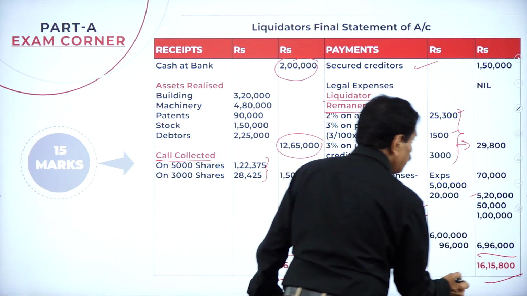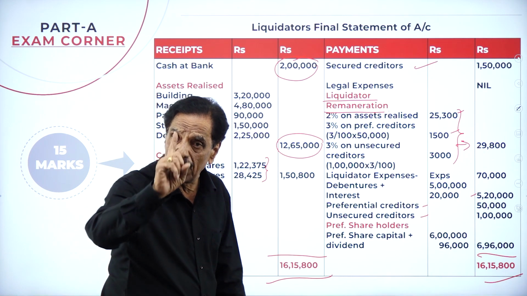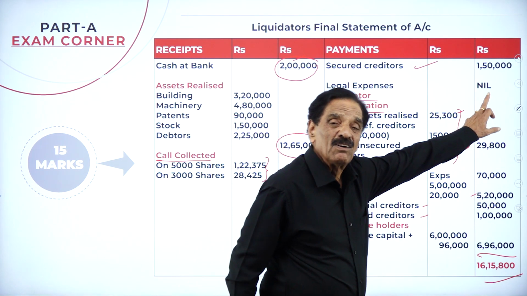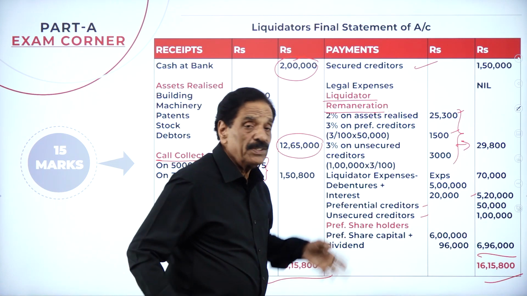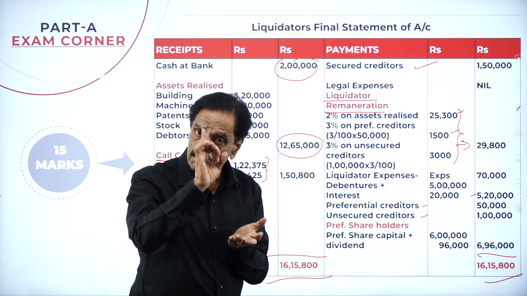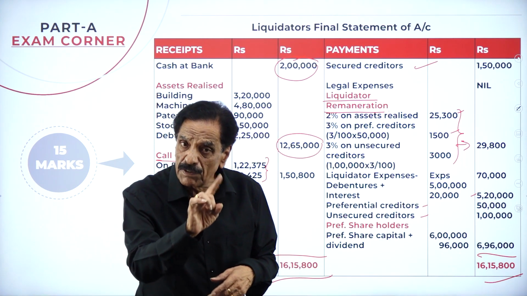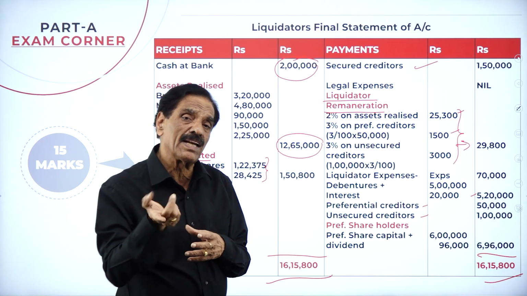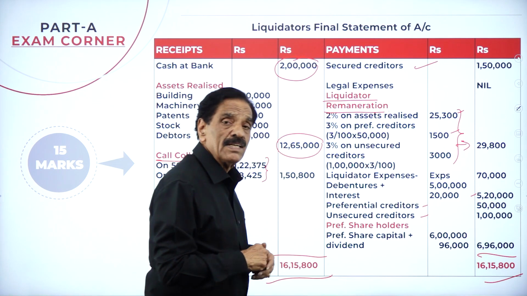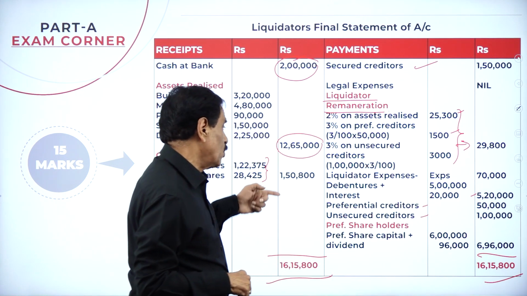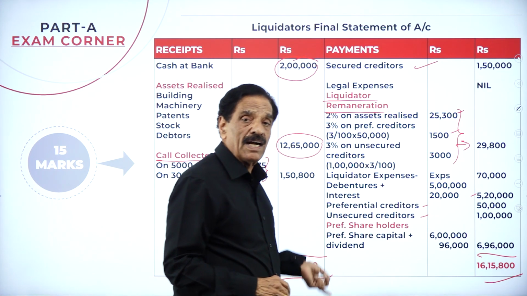Both sides will tally at 16,15,800. Hope you understand. But it should be in the order of payment only. First, they have to pay 1,50,000. Then they have to pay legal expenses. Then liquidation percentage on assets realized, percentage on preferential creditors, percentage on unsecured creditors. Even the preferential creditors are unsecured unless otherwise stated. Then you have to pay the debenture holders and their interest. Then you have to pay preferential creditors. Then the unsecured creditors. Then you have to pay preference shareholders and their dividend.